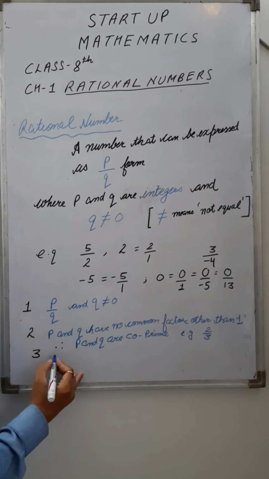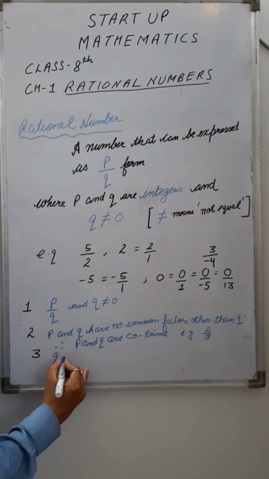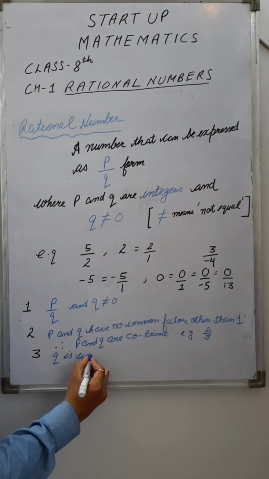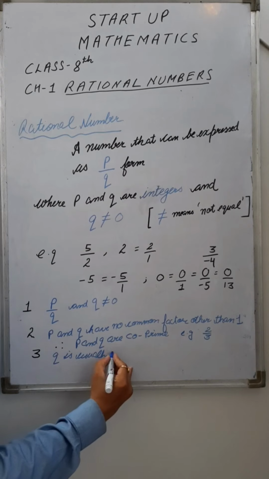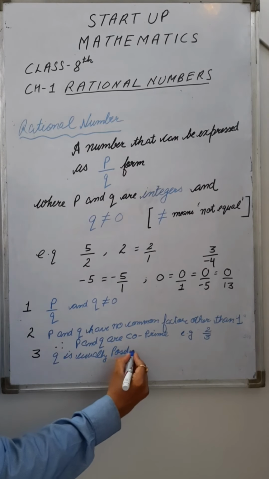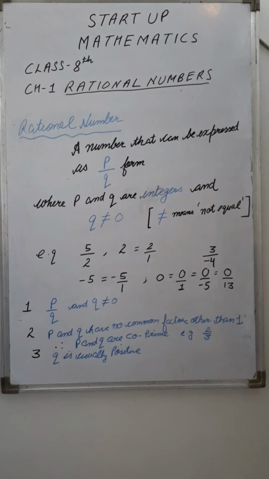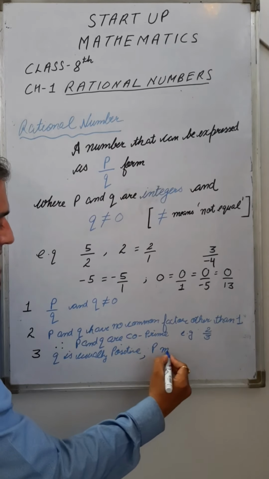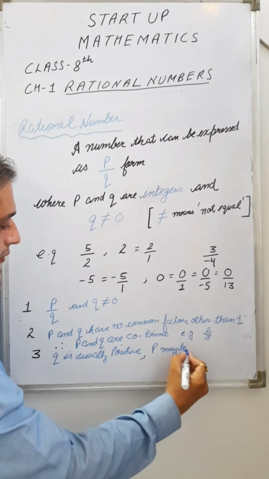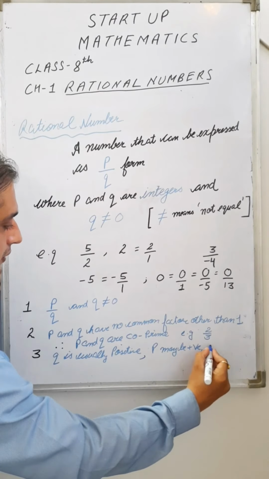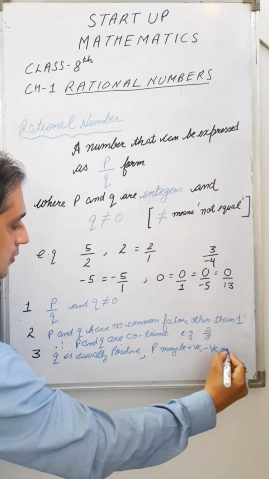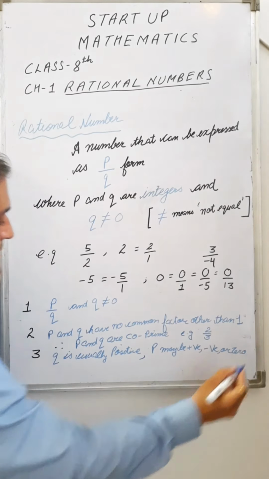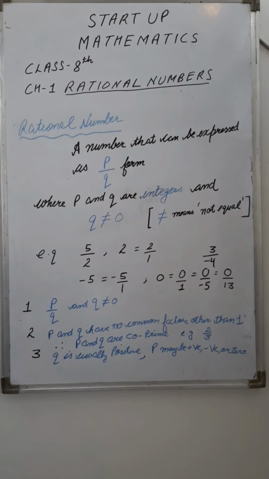And the third one is your denominator, that is q, is usually positive. Whereas p, that is the numerator, may be positive, negative, or 0. Right?